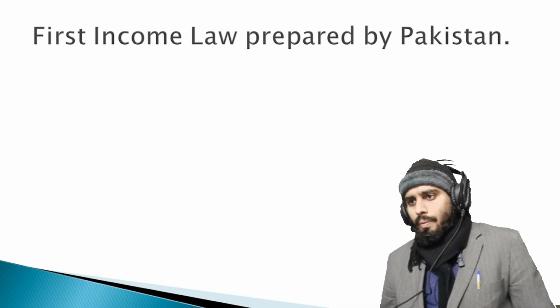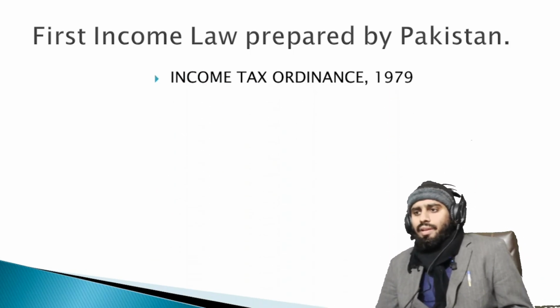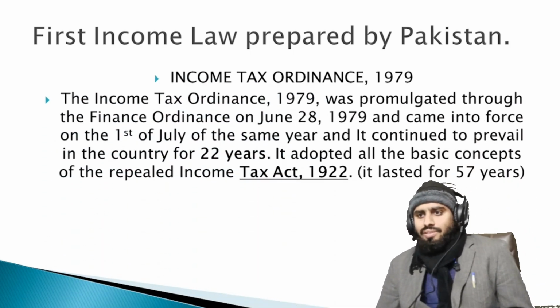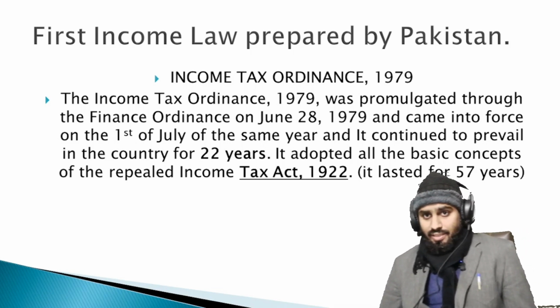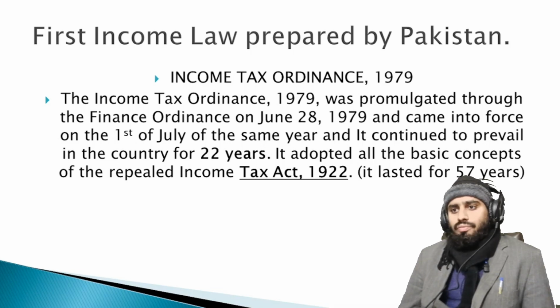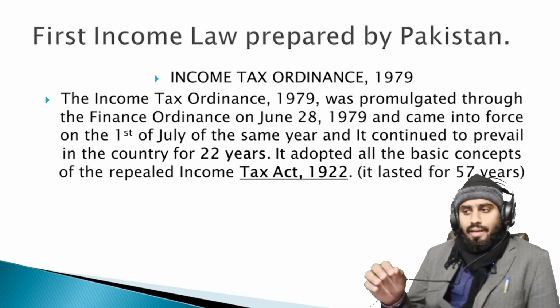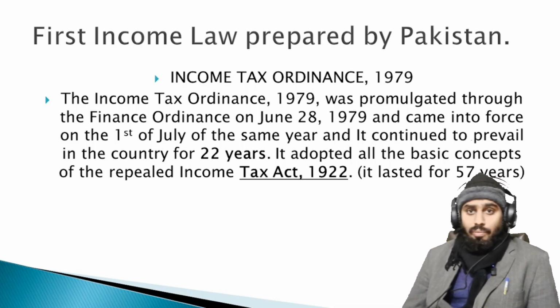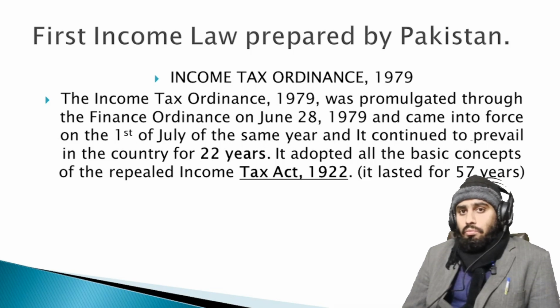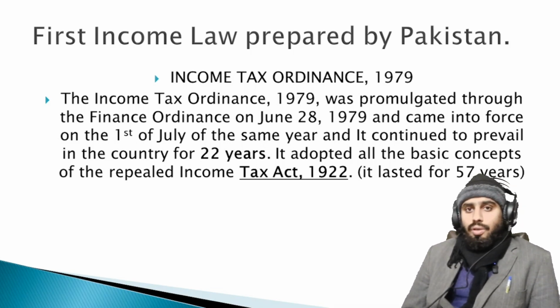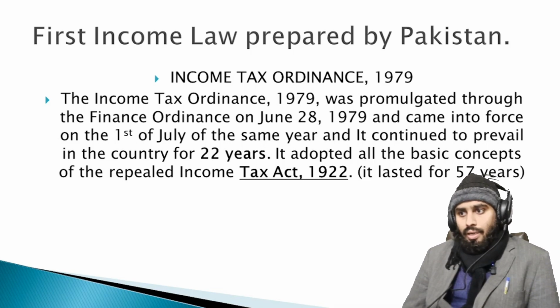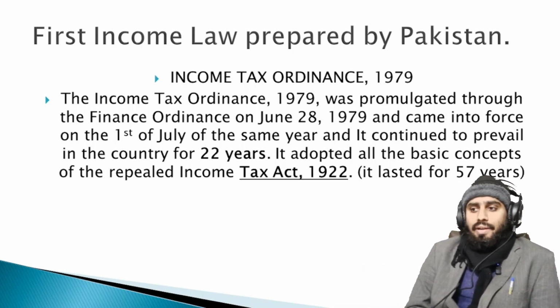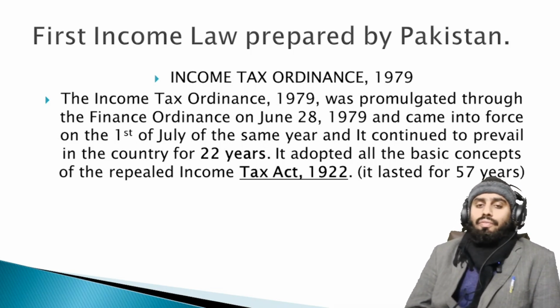The Income Tax Ordinance 1979 was promulgated through the Finance Ordinance on June 28, 1979 and came into force on the 1st July of the same year, and it continued to prevail in the country for 22 years. This is the big achievement of this ordinance, that it continued up to 22 years. And it adopted all the basic concepts of the repealed Income Tax Act 1922, which lasted for 57 years.